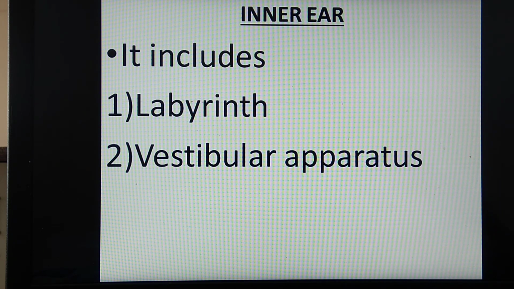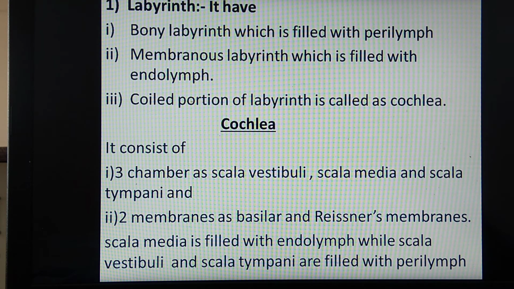The inner ear consists of labyrinth and vestibular apparatus. Labyrinth consists of bony and membranous labyrinth. It also includes the coiled cochlea. The cochlea consists of three chambers: scala vestibuli, scala media and scala tympani. Two membranes, basilar and Reissner's membranes, are seen. Remember that scala media is filled with endolymph while scala vestibuli and scala tympani are filled with perilymph. This can be asked for 1 mark.